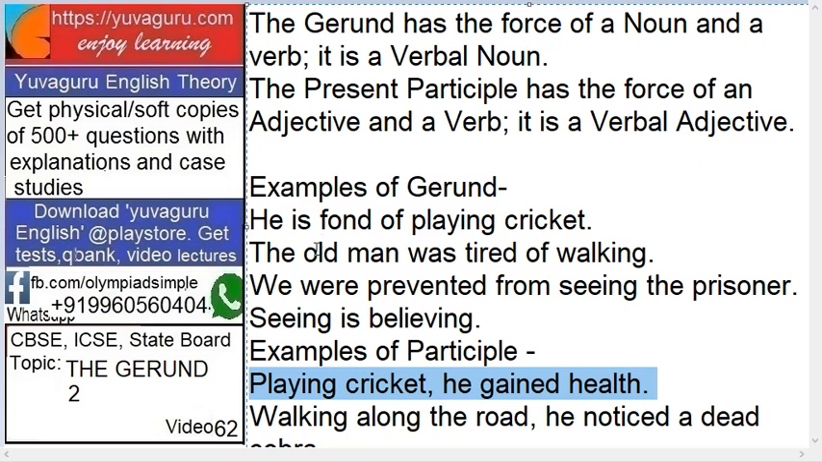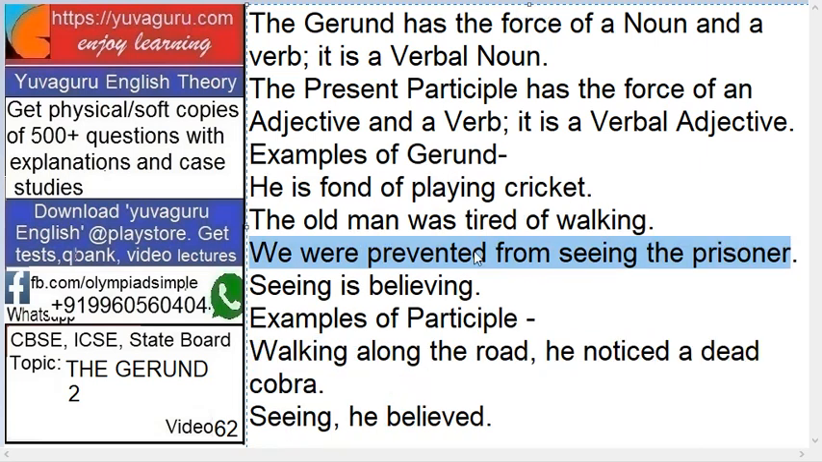The old man was tired of walking. So walking, it could be a gerund or a participle. So how to differentiate? This is complete within itself. It gives you the meaning. Now, walking along the road, he noticed a dead man, let's say. That is a participle. We were prevented from seeing the prisoner, gerund, because it's complete within itself. Now participle: seeing, comma, he believed, means he believed because he saw. So both the things are required in participle.